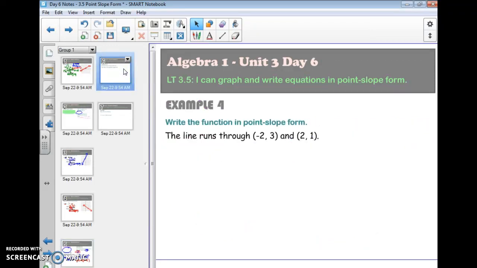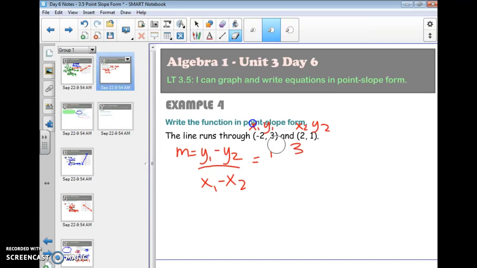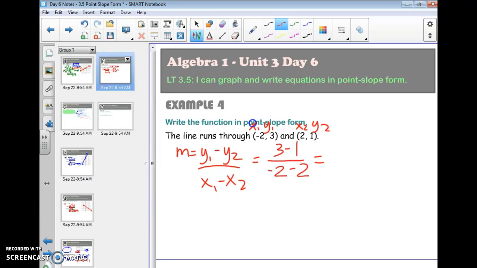If I do the same thing for my next example, I'll call this x1, y1, x2, y2. So I'm going to have m equals y1 minus y2 over x1 minus x2. So I guess my equation would be 3 minus 1 over negative 2 minus 2.